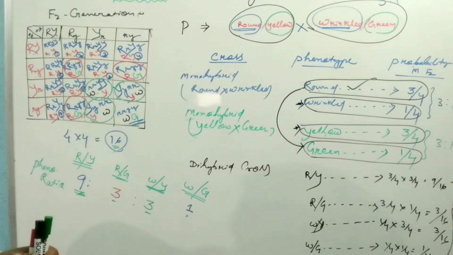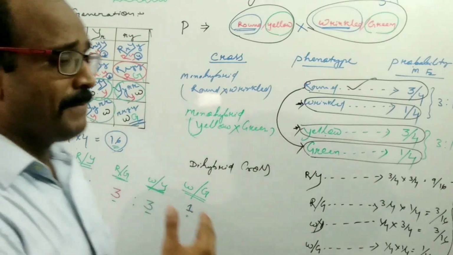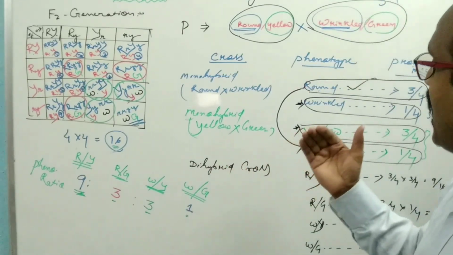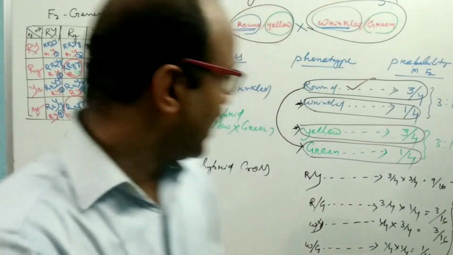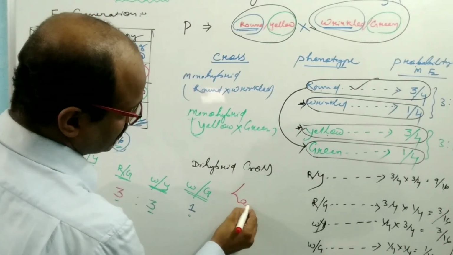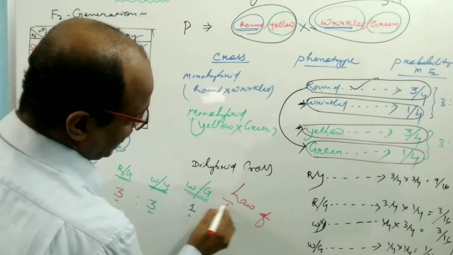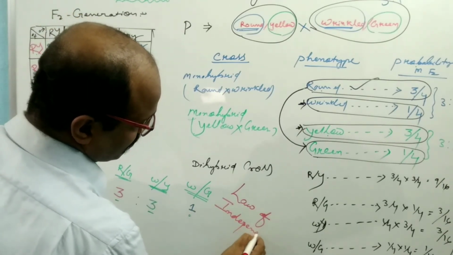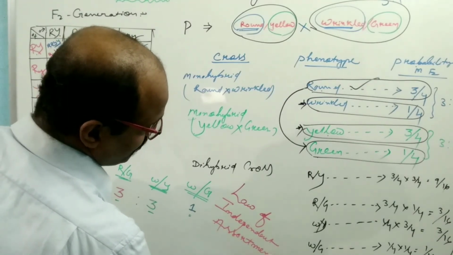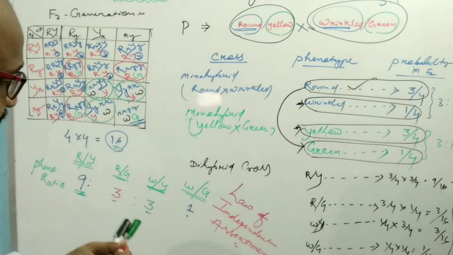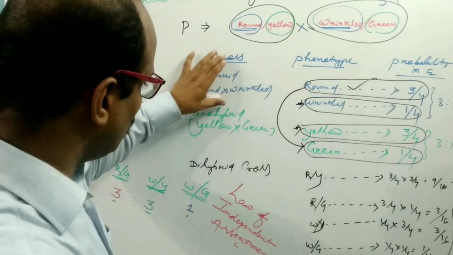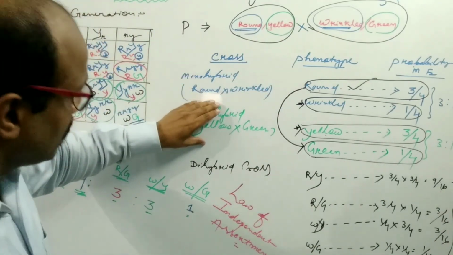This is known as the principle of independent assortment, or the law of independent assortment. From this dihybrid cross, Mendel formulated the law of independent assortment. Assortment means giving rise to different combinations. One character is independent of another character.